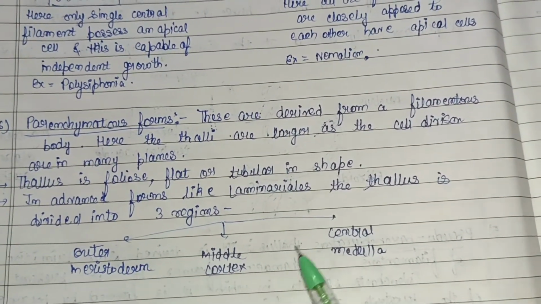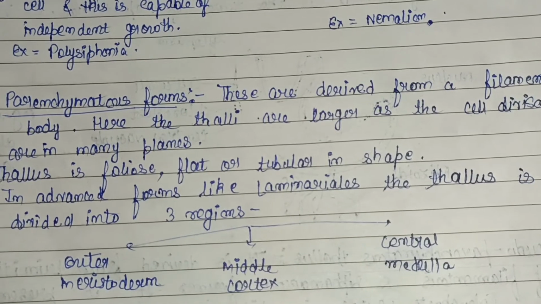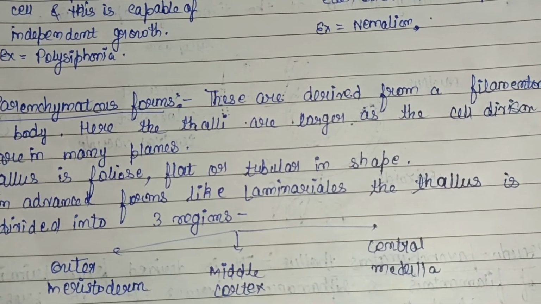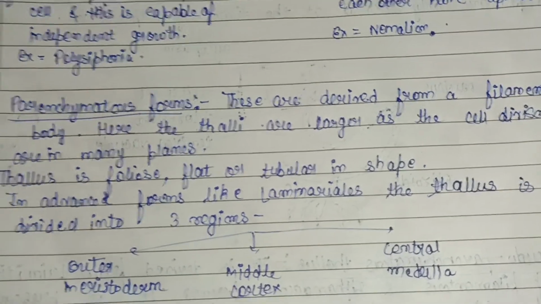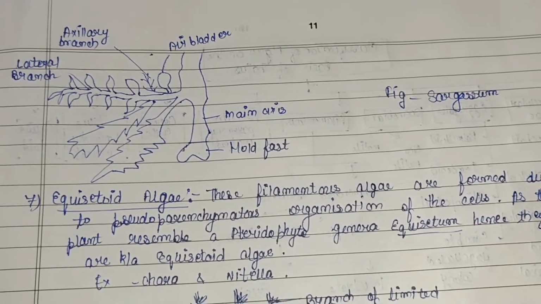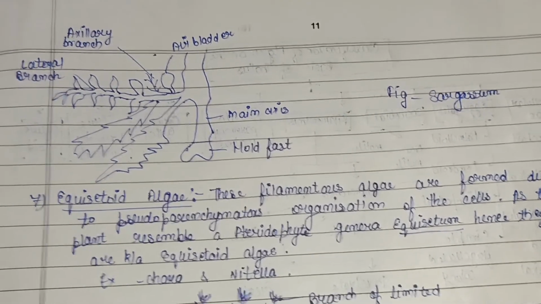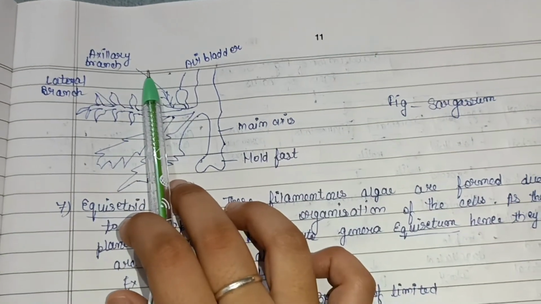Also, the flat thallus has a central medulla of larger cells, and a single layered epidermis is also present here. So this is a diagram representing a true parenchymatous alga, that is Sargassum. This is holdfast, main axis, lateral leaf and axillary branch.